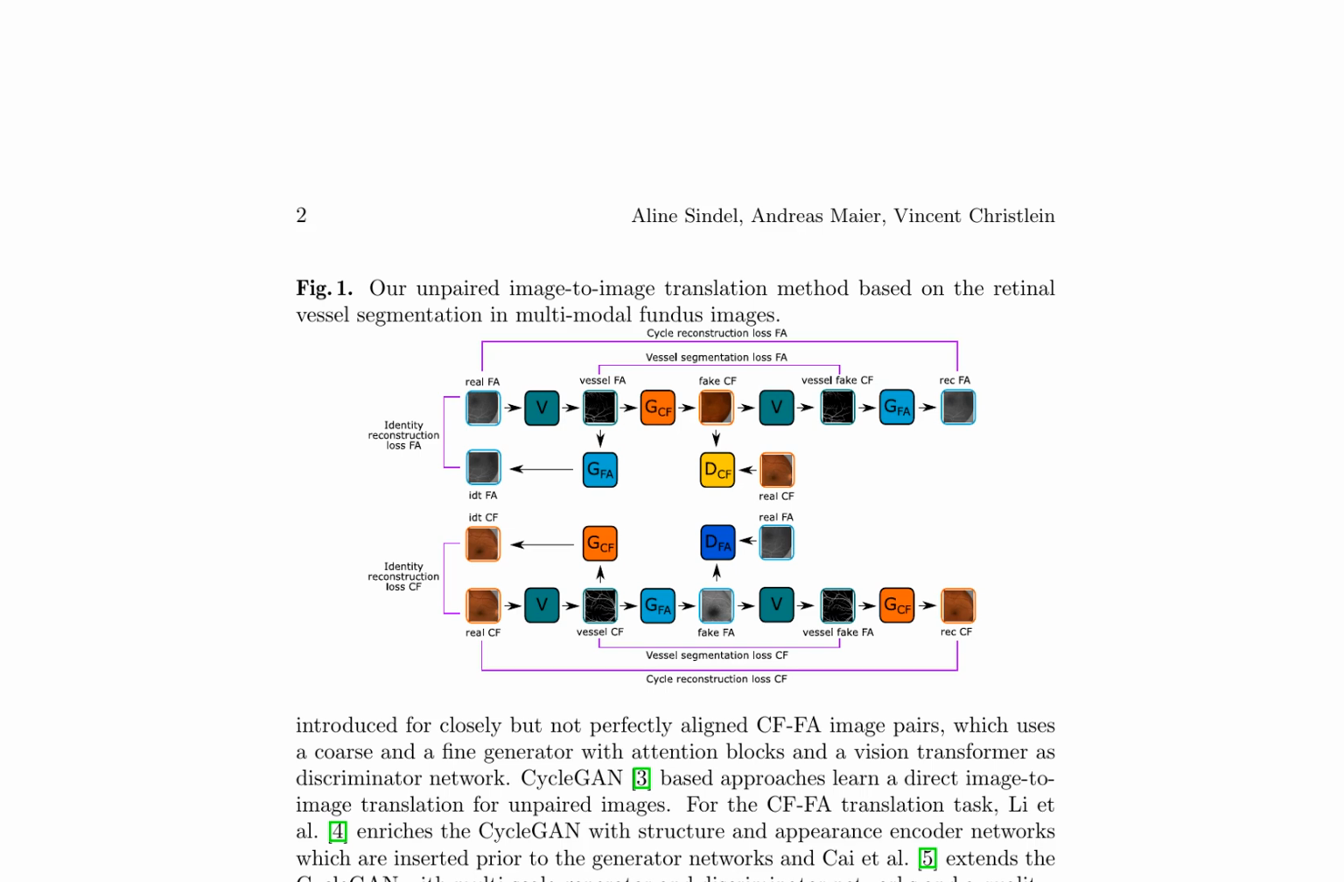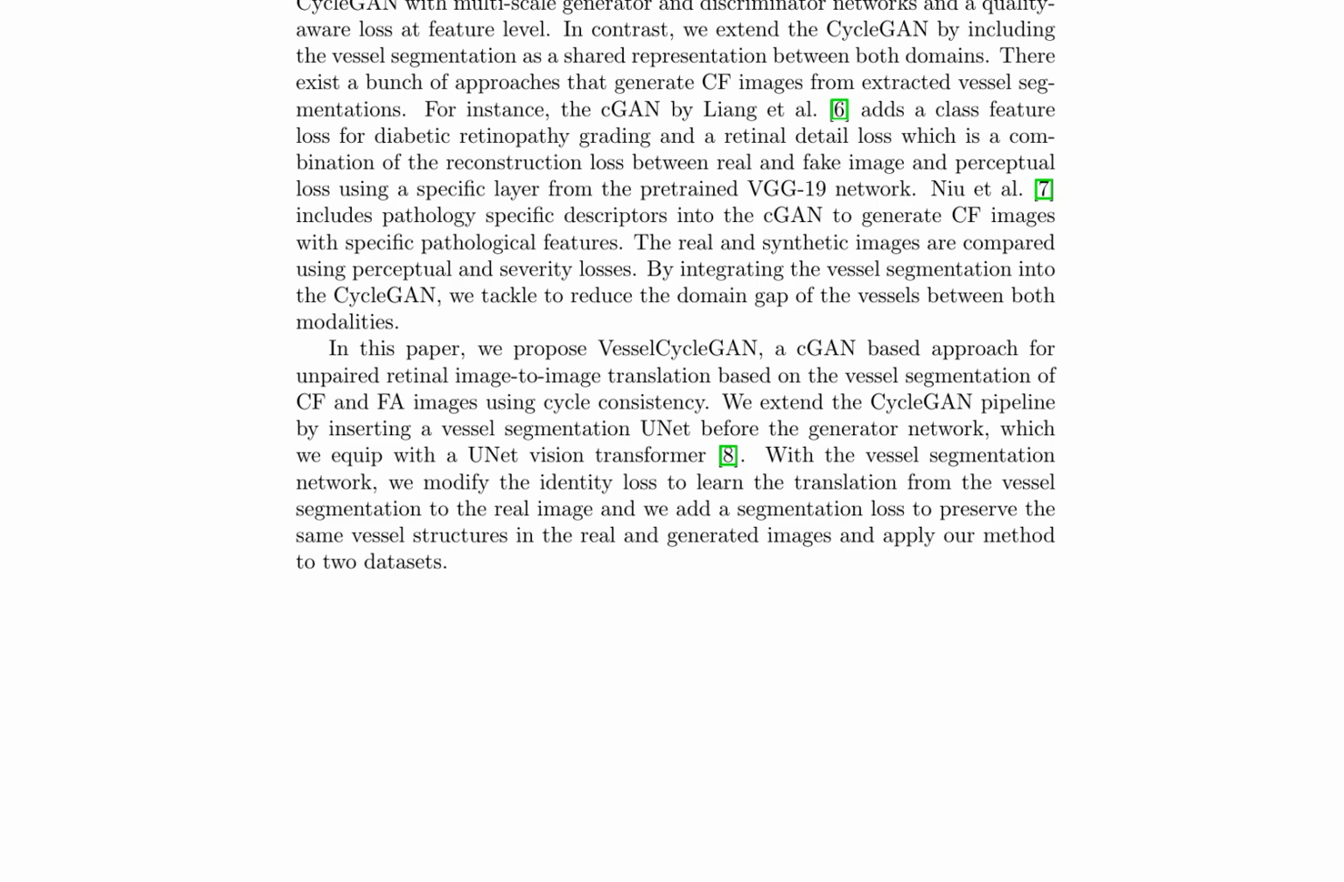The vessel segmentation network is inserted prior to a UNet vision transformer generator network, and the method is applied to 2 datasets. The authors' approach tackles the domain gap of vessels between both modalities, aiming to generate visually realistic images that preserve vessel structures. This is a crucial prerequisite for generating multimodal training data for image registration.